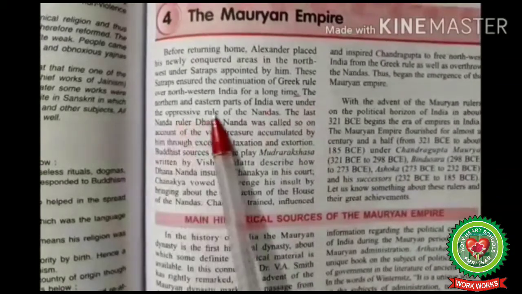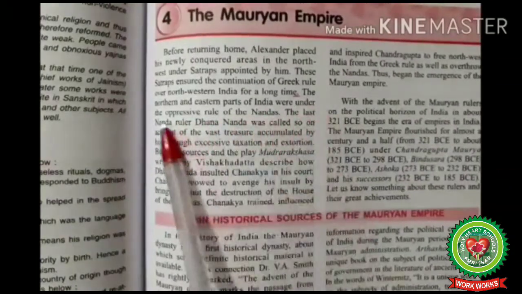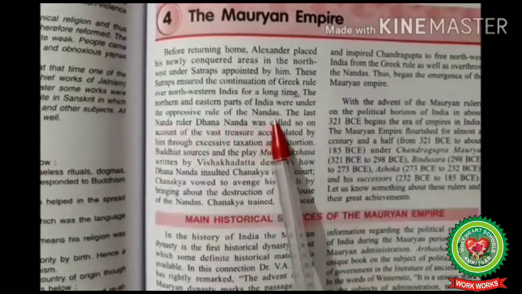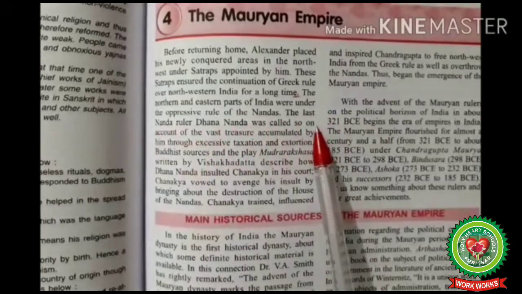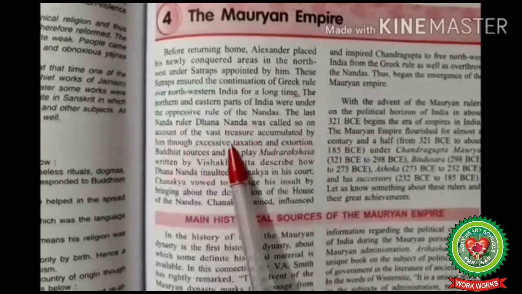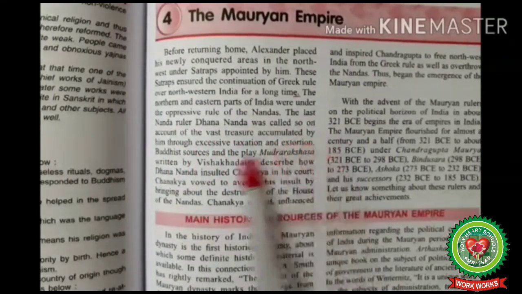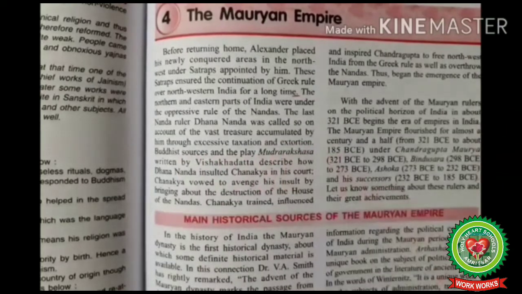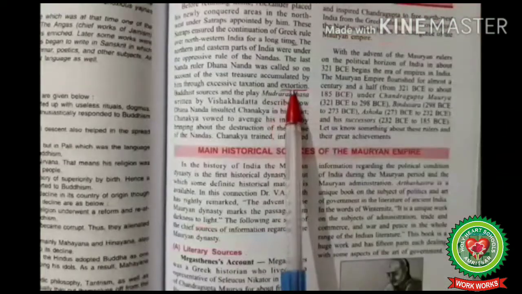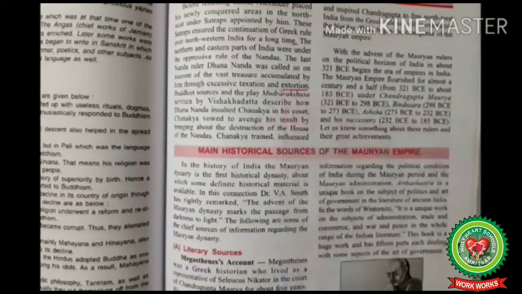The northern and eastern part of India were under the oppressive rule of Nandas. The last Nanda ruler, Dhanananda, was called so on account of the vast treasure accumulated by him through excessive taxation and extortion. Extortion means to get something through violence or threat.